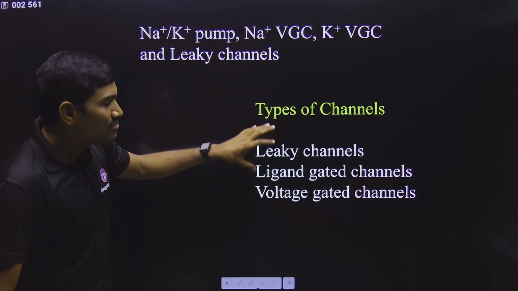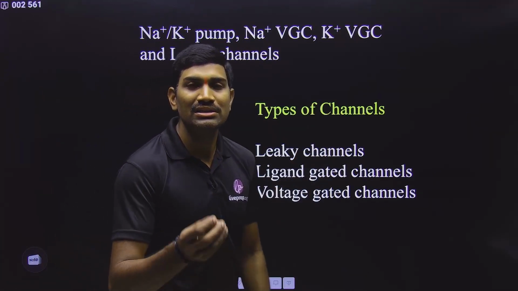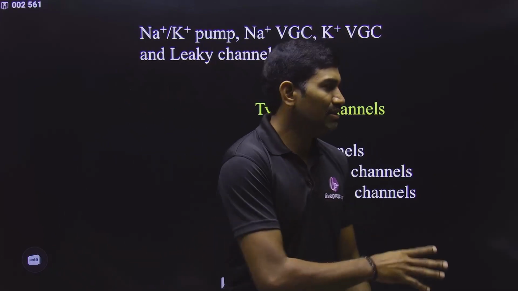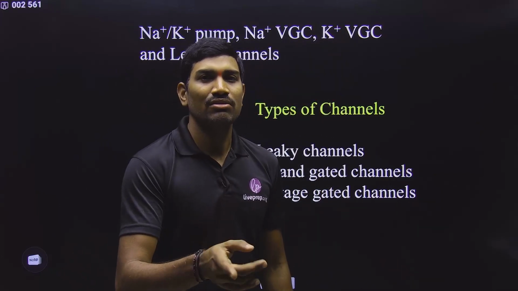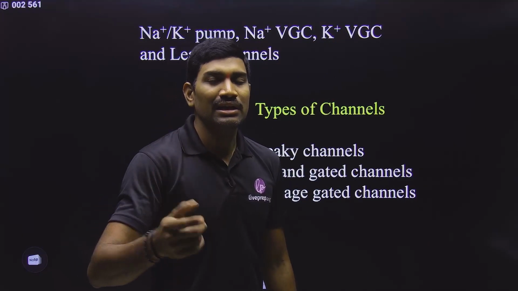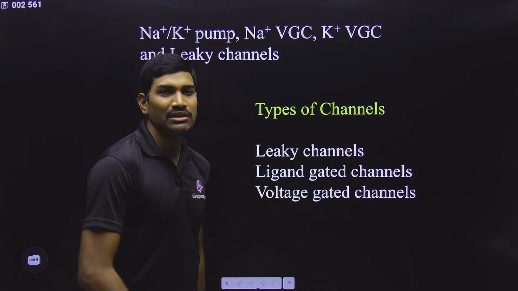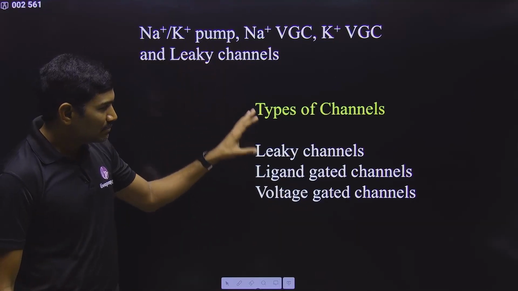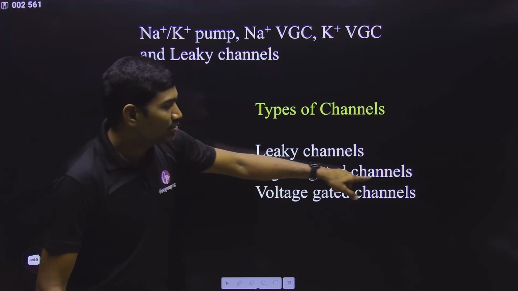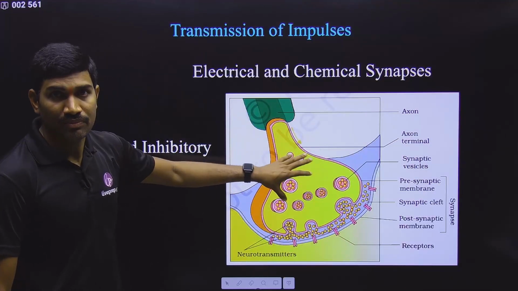Once you understand these basic concepts, nerve impulse generation can be understood in just 5 minutes. It will not even take 5 minutes for me to explain. Understood or not? And once you have understood this explanation, for you to recollect it will take just 1 minute. And you will never make any mistake in this particular concept. So please observe these things. Now we need to focus on these things. Please remember, when we study the ligand gated channels, I will talk about this particular concept.